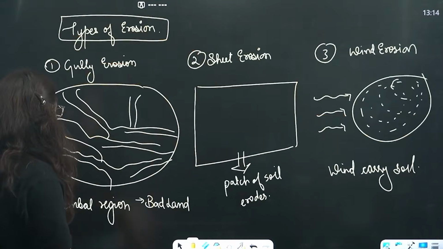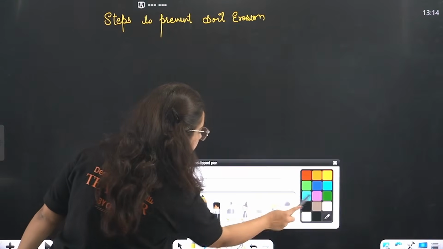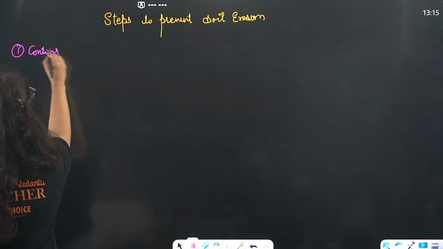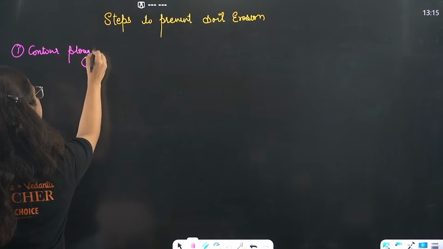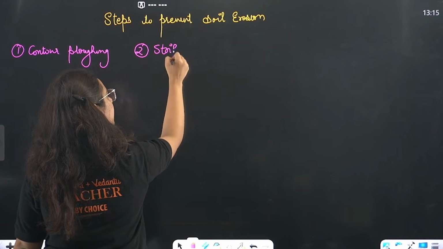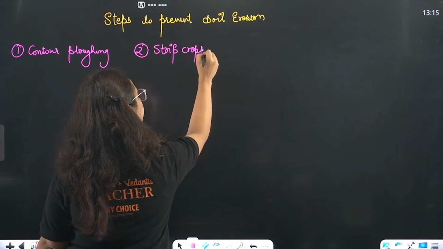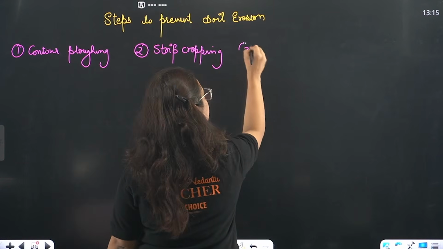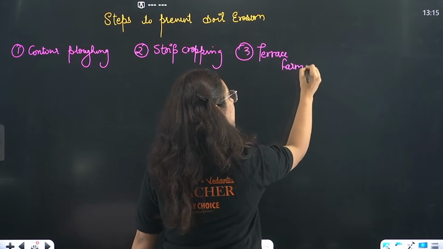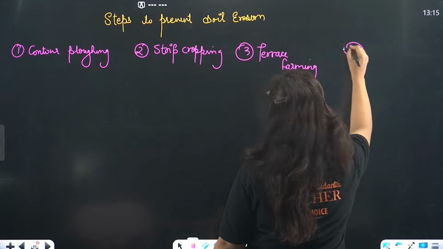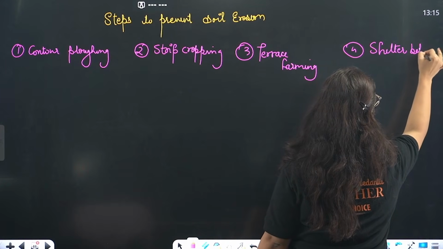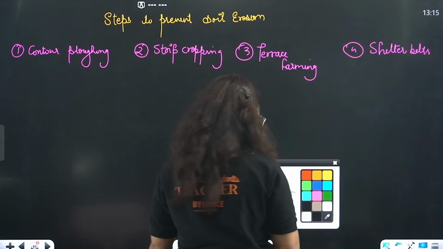Let's go. Number 1 here will be contour ploughing. Let me tell you what it is. The second one is strip cropping. The number 3 is terrace farming. And the last but not the least, what is left? Shelter belts. Now what are they? Let us learn.